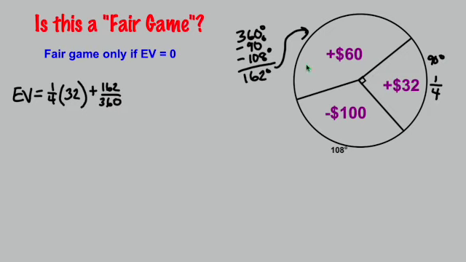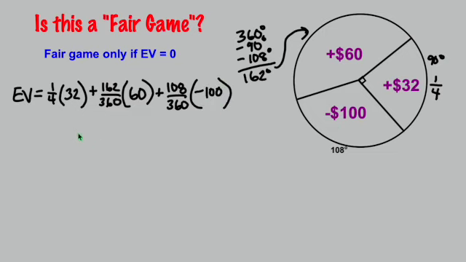That's the probability of landing over here, and if that happens, we get a winning of $60. And then finally over here, the chance would be 108 over 360, and if we landed in this zone, we'd lose $100.